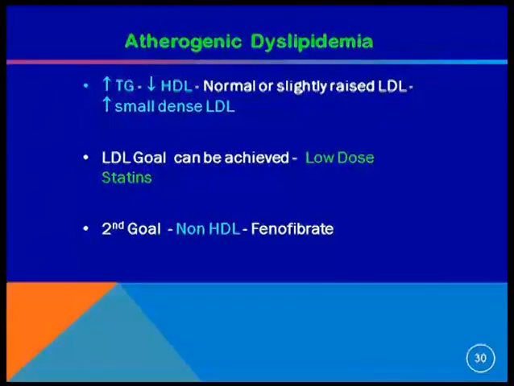And in Indians, there is more atherogenic dyslipidemia, meaning high TG levels, low HDL and increase in small dense LDL. LDL goal can be achieved with low dose statins in Indians. And once we achieve the LDL target, the risk still remains, and then we can target non-HDL, followed by HDL goal.